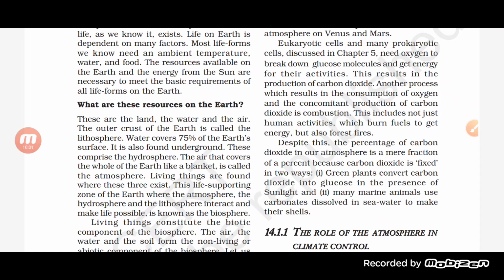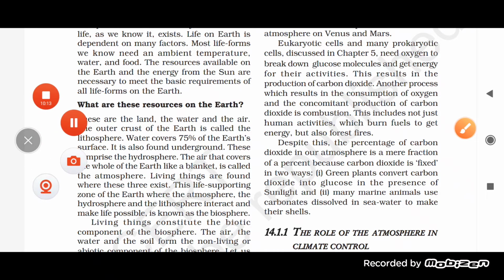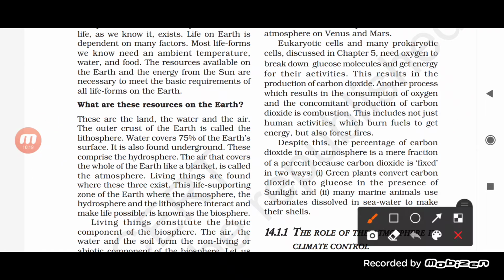And what are the reasons by which carbon dioxide remains fixed? The first one is green plants. So we can say that there are two ways by which we can fix carbon dioxide.